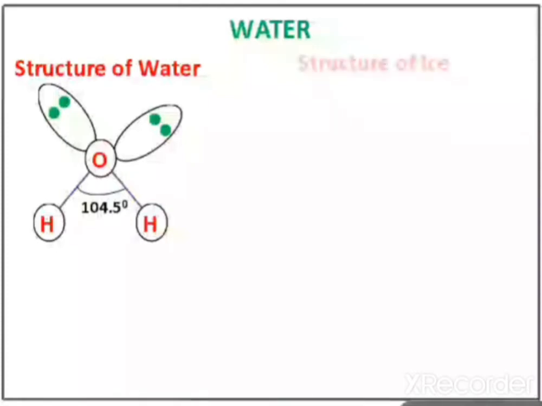Next, the structure of ice. If water is converted into ice, the structure of ice is tetrahedral. You can see here in the tetrahedral structure, one oxygen is bonded with four different oxygens in a tetrahedral manner. This is the tetrahedral structure.